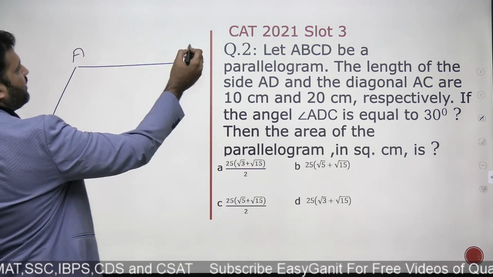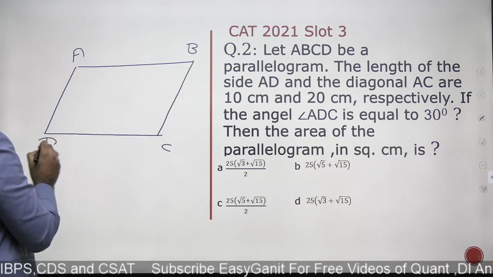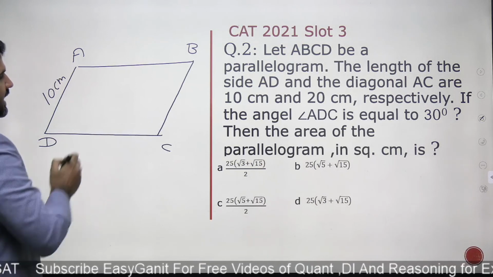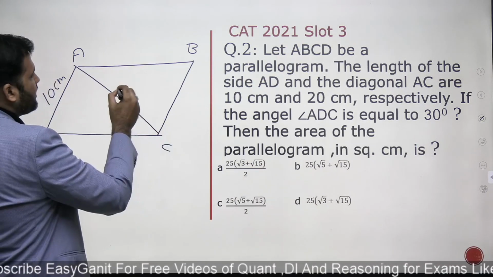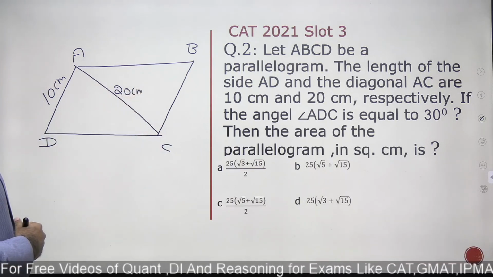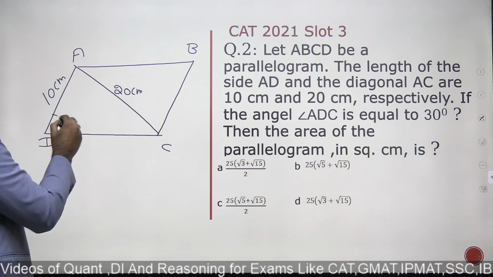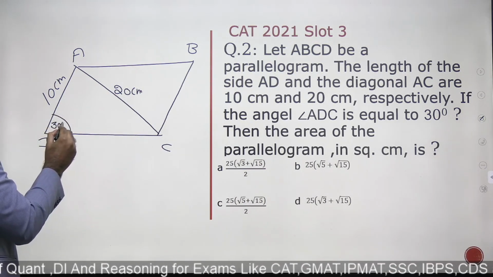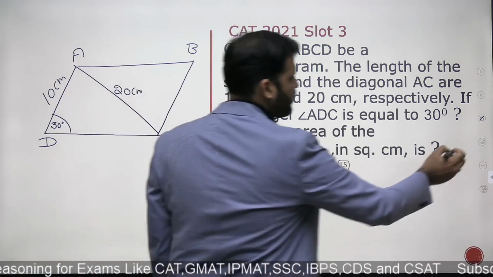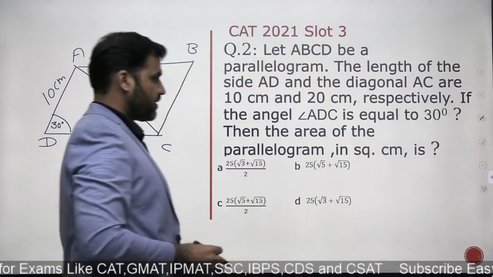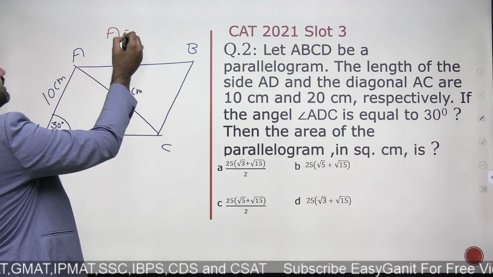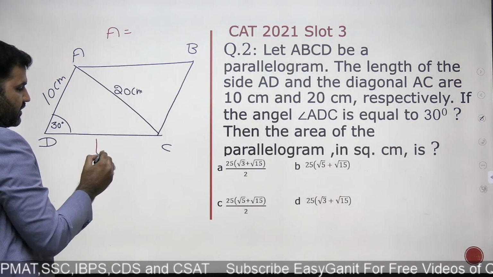So A, B, C, D. Let's take this as a parallelogram. AD का लेंथ आपको 10 सेंटीमीटर दिया है बच्चों, राइट? And the length of AC is given to you as 20 centimeter. Okay, this length is given to me as 20 centimeter. The angle ADC is given to me as 30 degree. This angle is given to me as 30 degree. I'm supposed to find out the area of the parallelogram. Okay, I don't know why students are calling this as a difficult. This is 10, this is 20, right? Only thing that you're supposed to know is area of the parallelogram will be base into height.